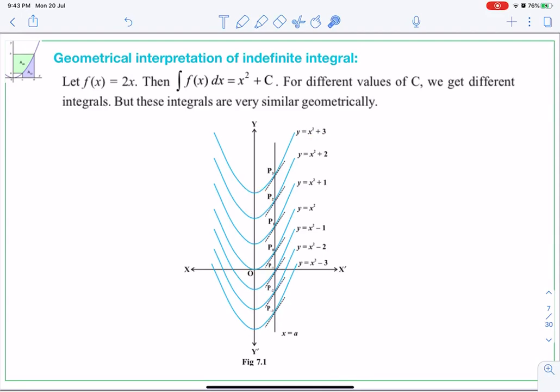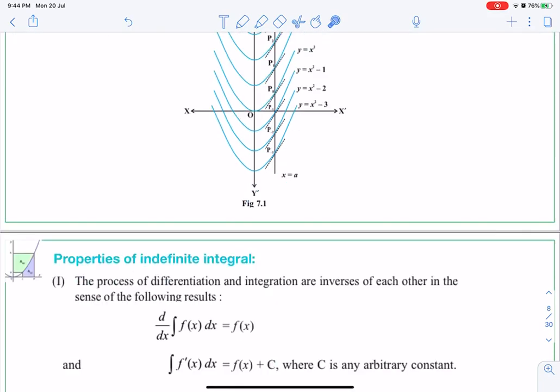Similarly, if c is negative 1, then the vertex is at 0 and minus 1. If c is negative 2, then the vertex of the parabola is 0 and minus 2. If c is 3, then the vertex of the parabola is 0 and minus 3. But all the parabolas are similar shapes, exactly the same, only their vertex is changing. Okay, only the vertex is changing. So this is the geometrical interpretation of indefinite integral.